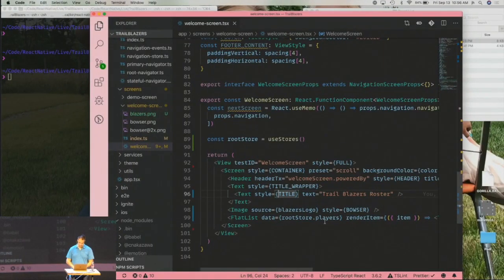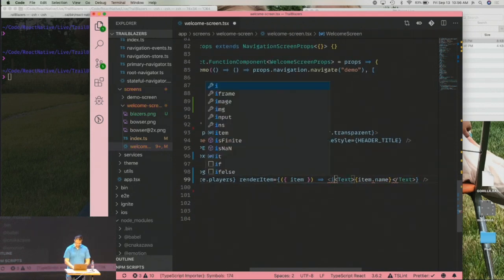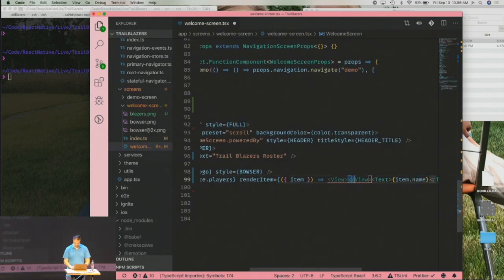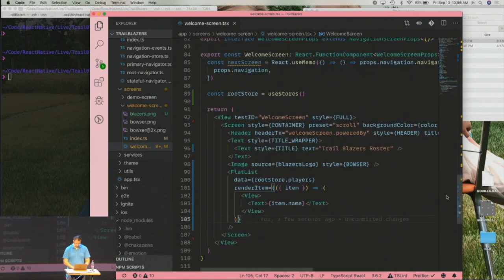We want to make those clickable though, because I want to be able to drill down. Actually, let me back up. What I want to do first is put their avatars, their faces next to each item. So I'm going to wrap this in a view. View is like a div for you web developers. Please prettier, yes, okay. And I'm going to go style equals playerRow, and the text is going to be style equals playerName.